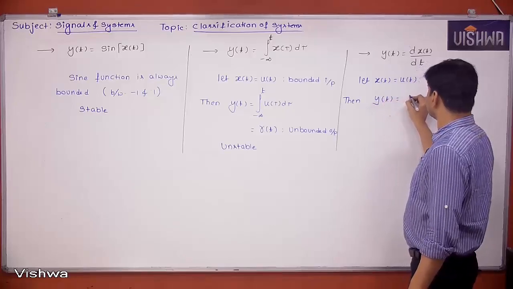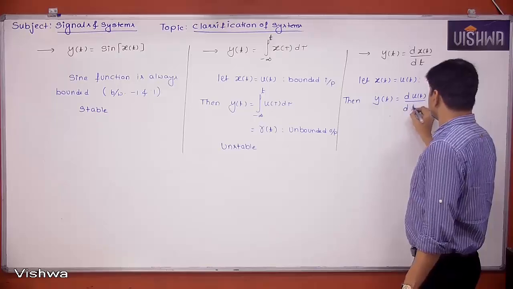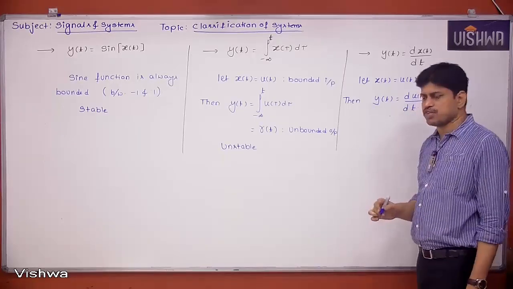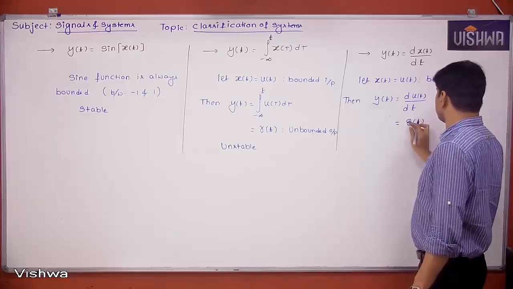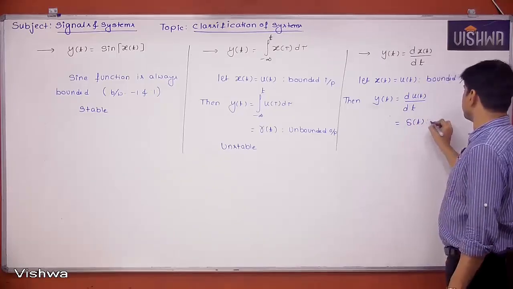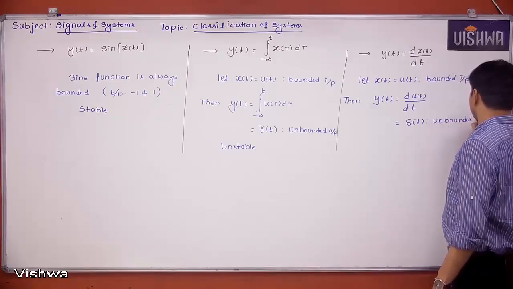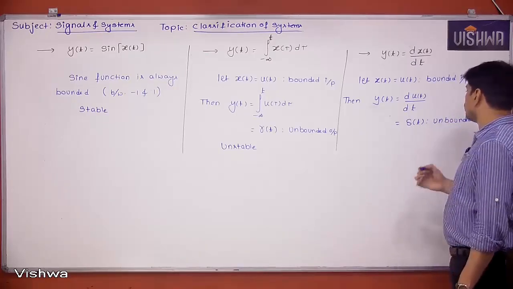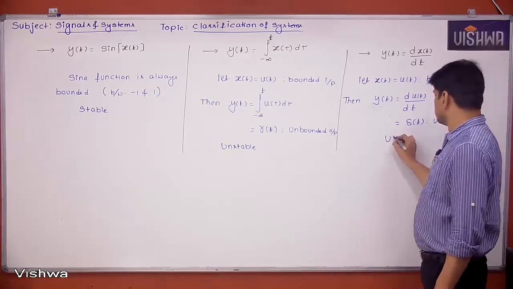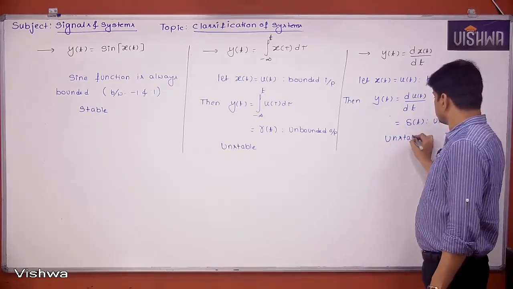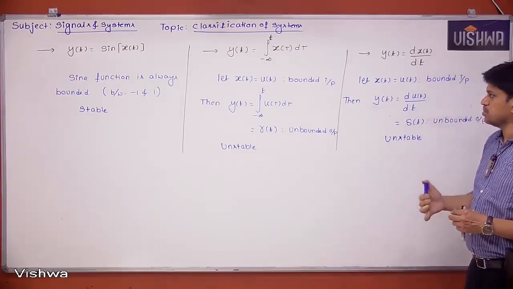y of t is equal to du of t by dt, differentiation of step function is delta t. So we know delta t is an unbounded output. So for a bounded input, we are getting unbounded output. Then the system becomes unstable. Okay, take it.